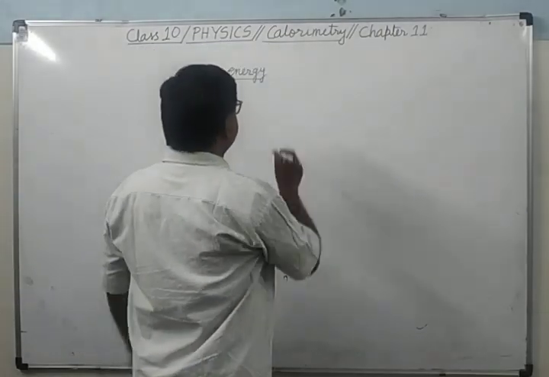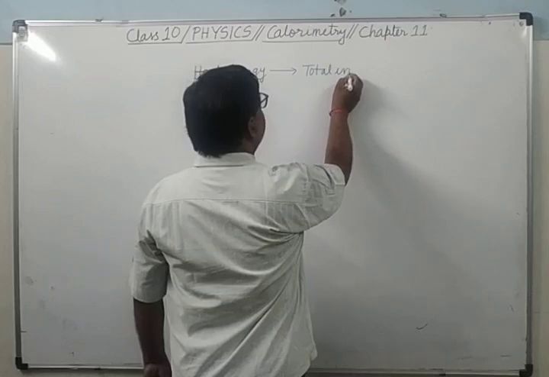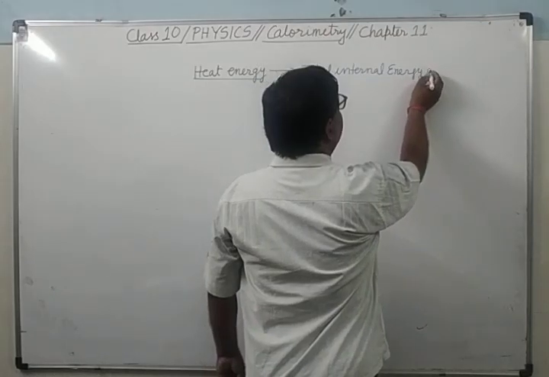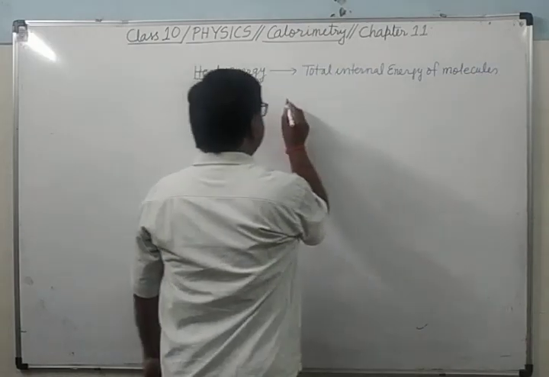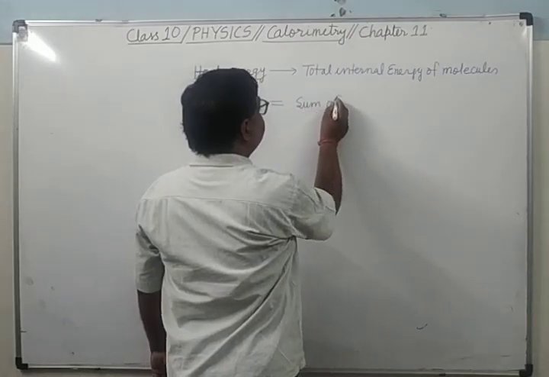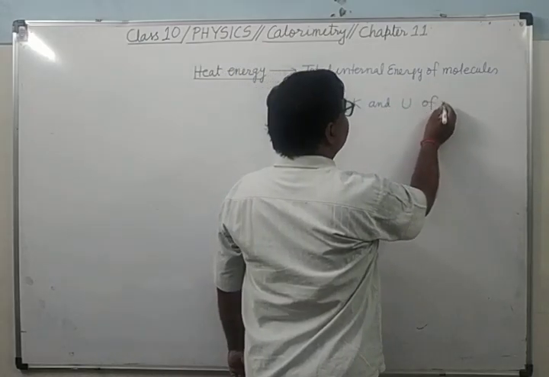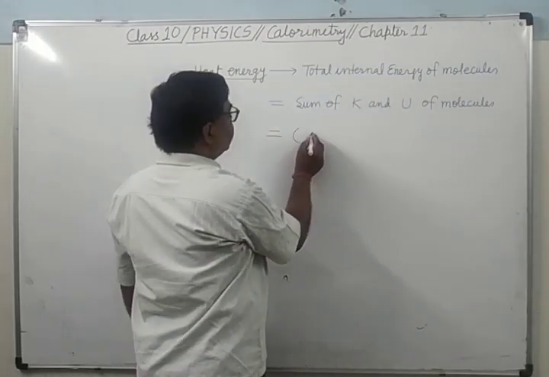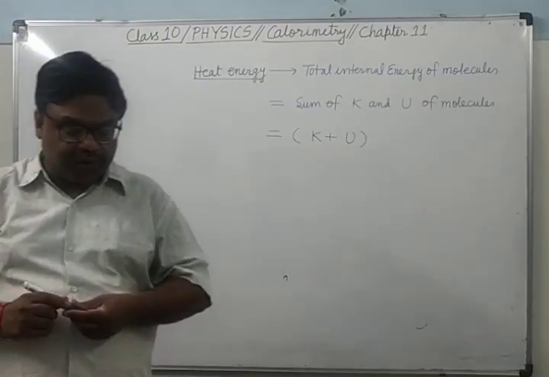So what is heat energy? It is the total internal energy of molecules. Total internal energy of molecules means heat energy is the sum of kinetic energy and potential energy of molecules. That is, it is the sum of K and U. Is it clear? Now, K depends upon what?